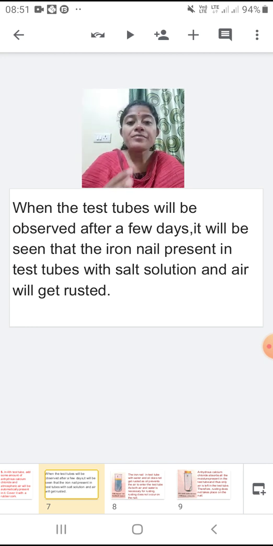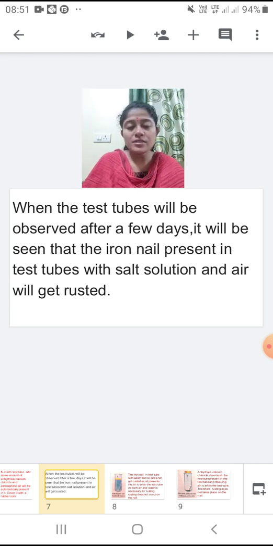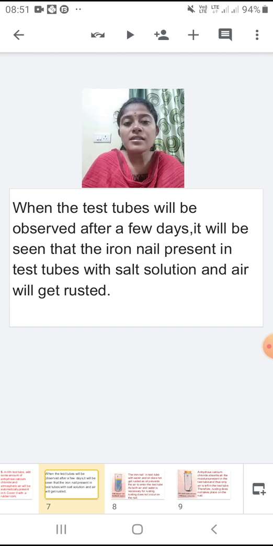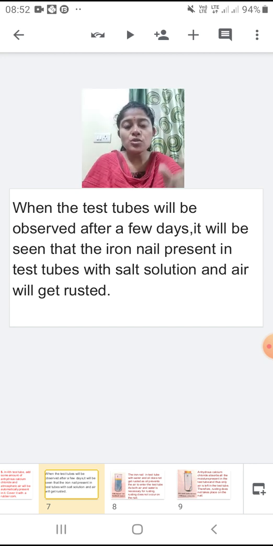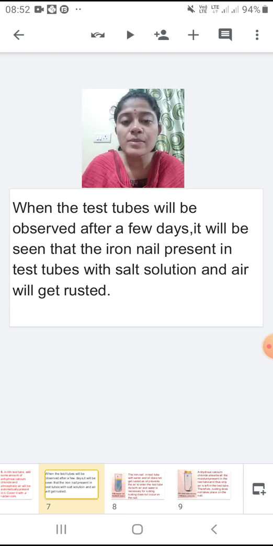You remember the boats or the ships which are present in the oceans, in the sea water. As we know, the sea water is salty, isn't it? So they get rusted very often because salt water increases the rusting. So as air was present, water was present, the nail got rusted. In the second case, where the test tube was vacant, only air was present. In that case also, we all know in the air some amount of moisture is present.